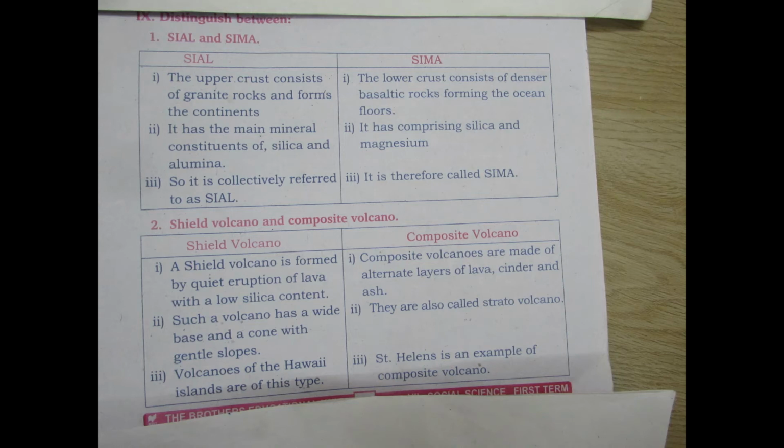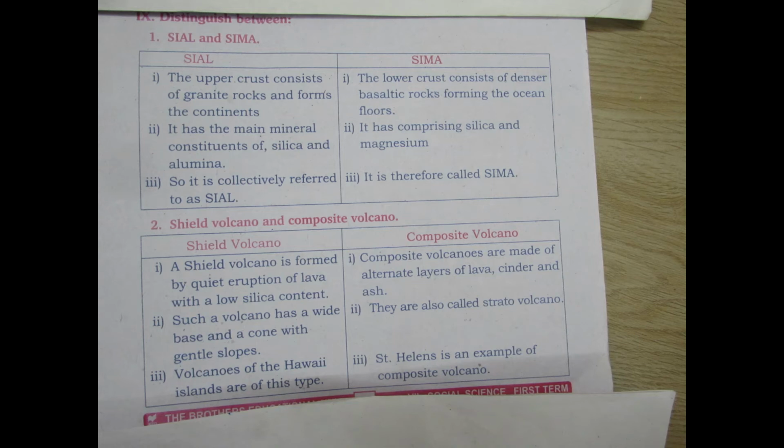Coming to the composite volcano, first point: composite volcanoes are made of alternate layers of lava, cinder and ash.